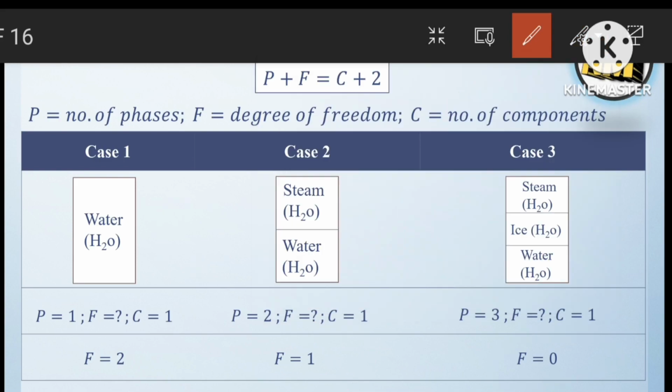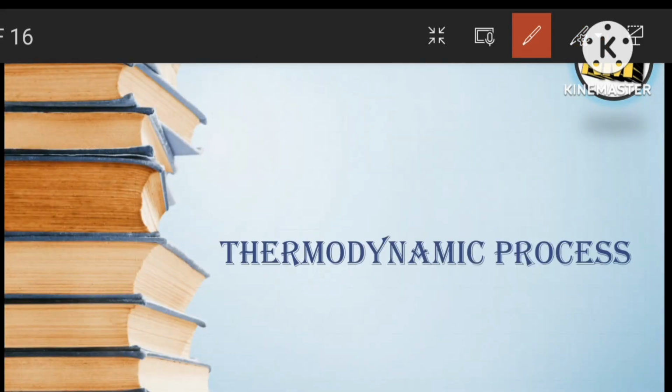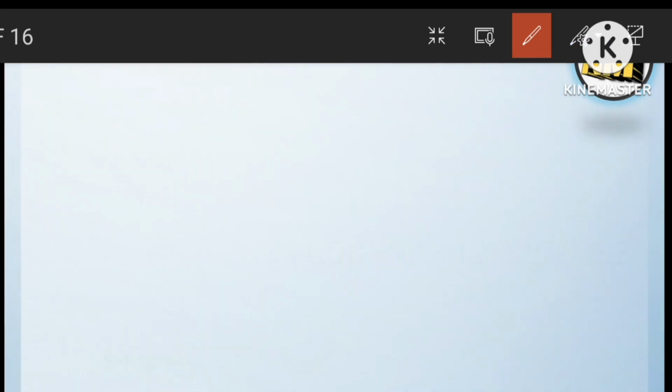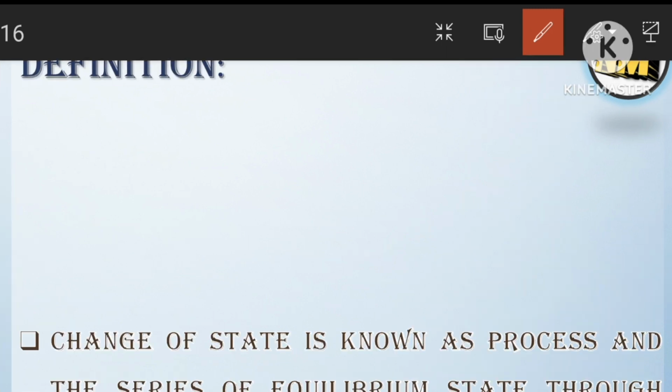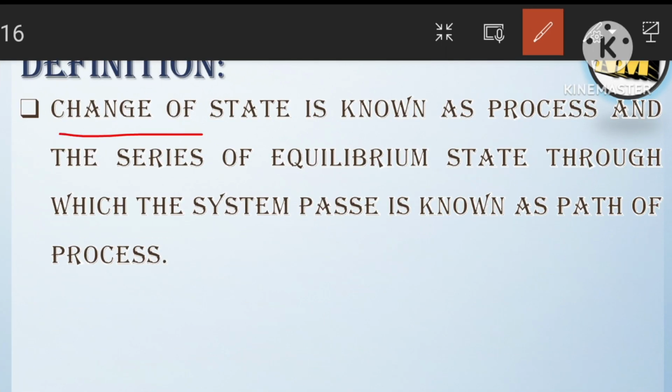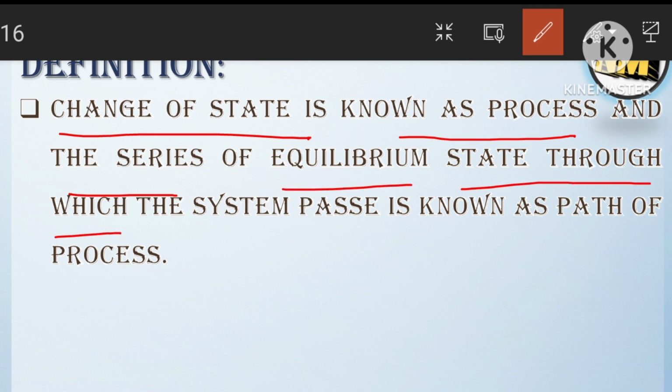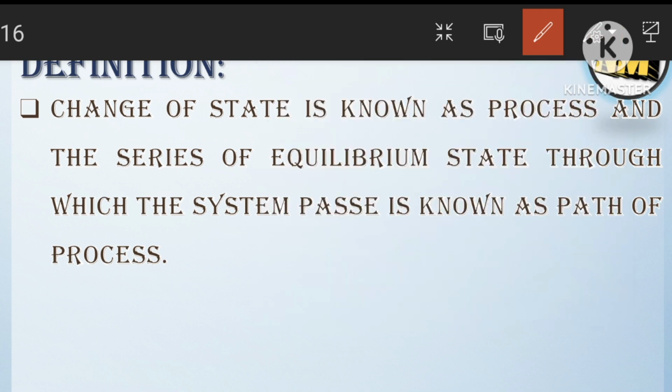We will move to the next topic, that is thermodynamic process. We will see what is process and what is thermodynamic process. If you see the definition, process is nothing but change of state. Change of state is known as process, and the series of equilibrium states through which the system passes is known as path of the process. That means here change of state is known as process.